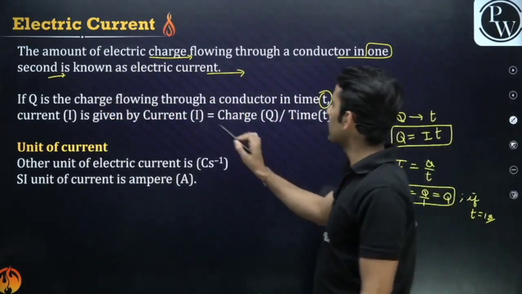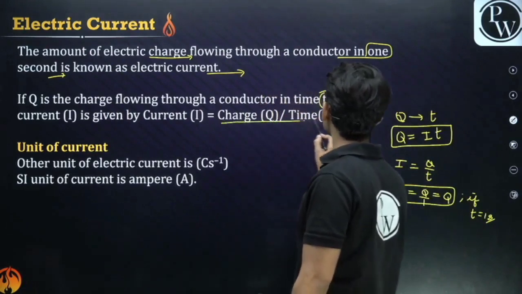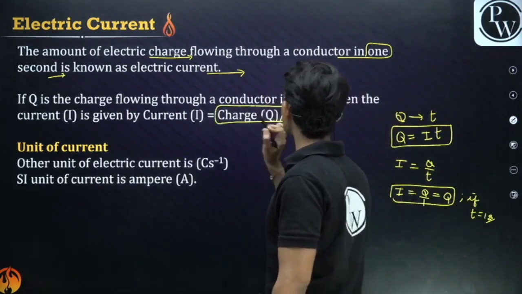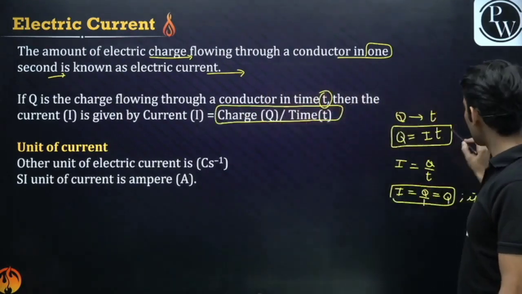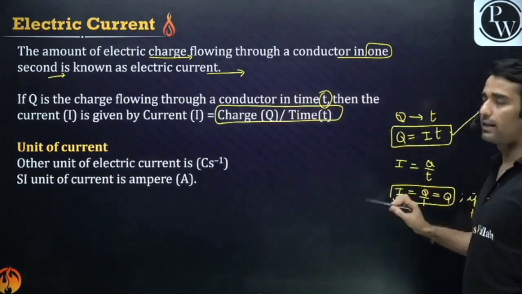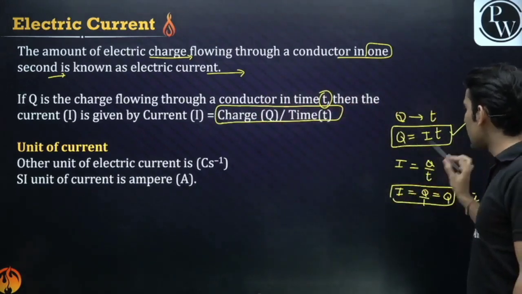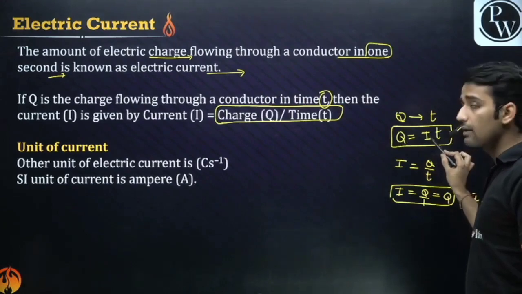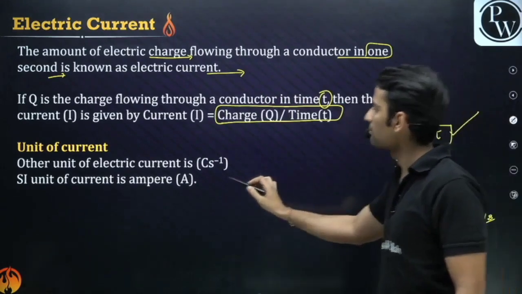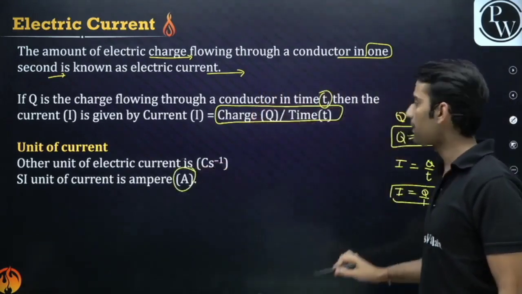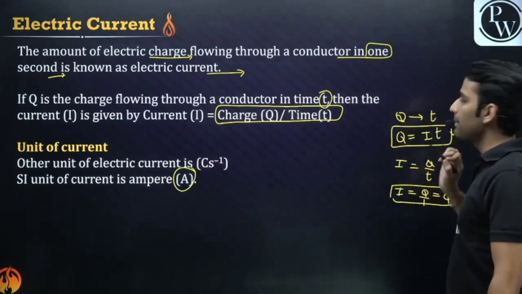So what can you relate? The current I is equal to charge upon time. Remember this equation, it will be used in almost every question. Q is equal to IT: charge, current, time. Charge is in coulomb, current is measured in ampere, and time in seconds.